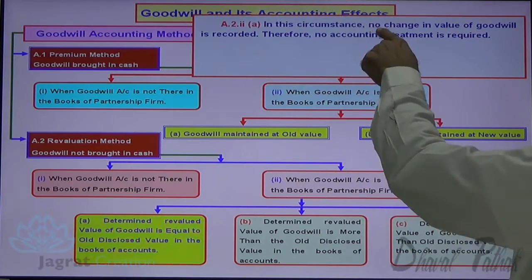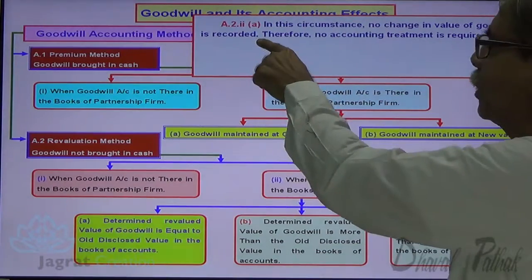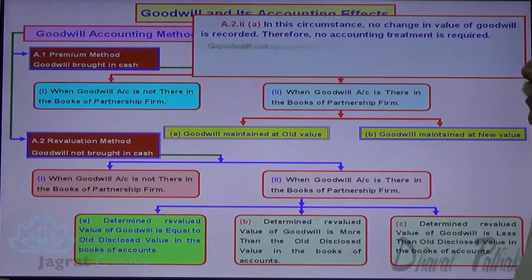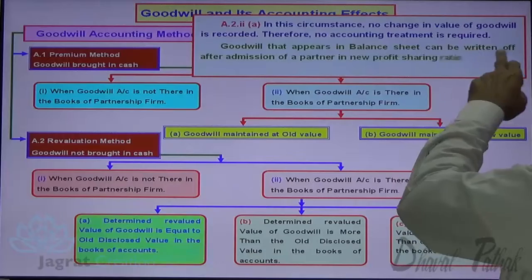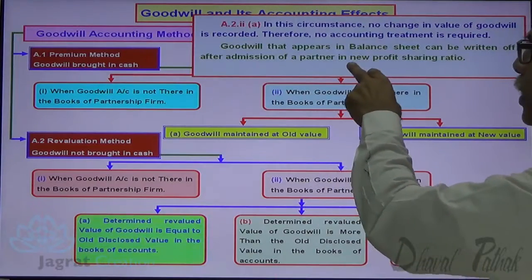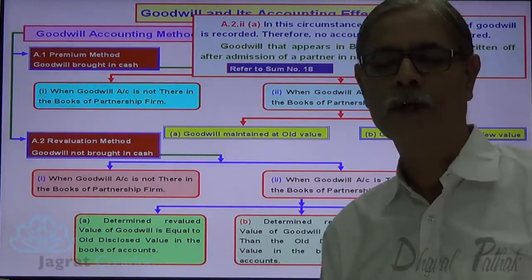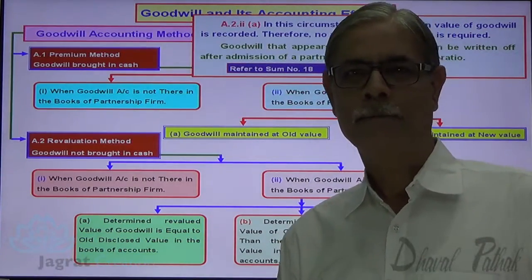In these circumstances, no change in the value of goodwill is recorded. Therefore, no accounting treatment is required. Goodwill that appears in the balance sheet can be written off after admission of a new partner in a new profit sharing ratio. For that, you can refer to sum number 18.